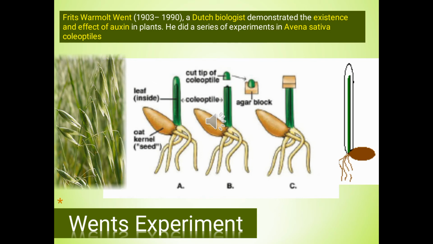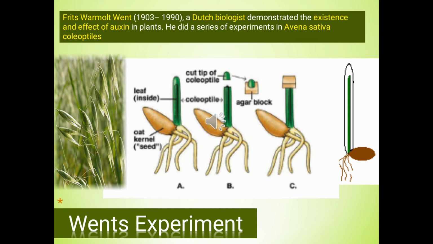At first, he cut off the coleoptile from a shoot of an oat plant and noticed that the plant stopped its growth. In the second experiment, he placed an agar block, or we can say a gel block, on the decapitated coleoptile tips. Decapitated coleoptile tip means the tip of the coleoptile that was removed. This time, the coleoptile did not show any response.